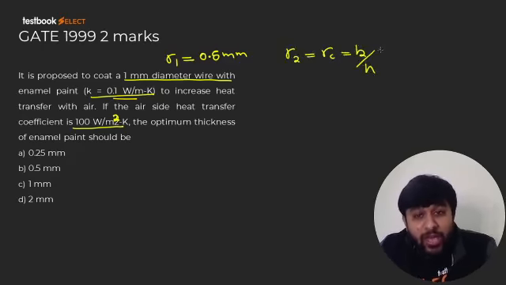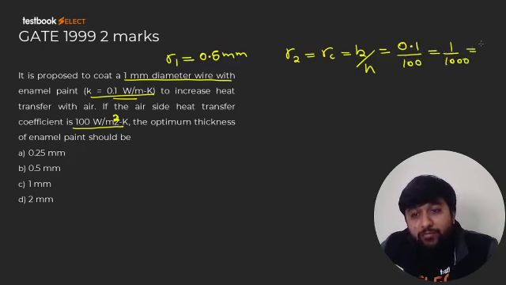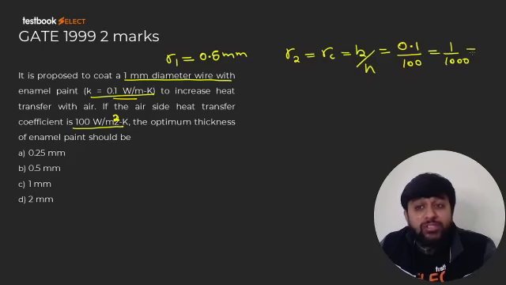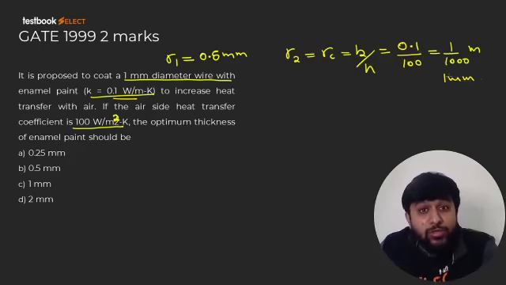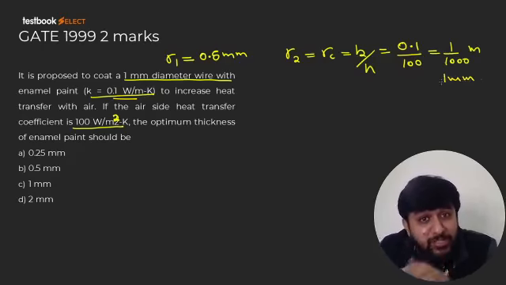So if K is equal to 0.1 and H is equal to 100, this will become 1 by 1000. That will become 1 by 1000 meter because K and H are in SI units. So that is 1 mm. So how much is R2? R2 is equal to 1 mm. So when R2 is equal to 1 mm, resistance is minimum.